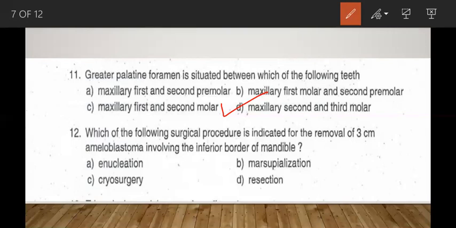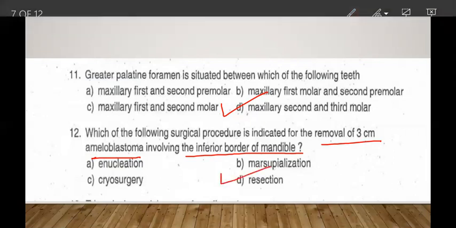Which of the following surgical procedures is indicated for removal of 3 cm of ameloblastoma involving the inferior border of mandible? Options are enucleation, marsupialization, cryosurgery, and resection. Remember, here the ameloblastoma and involving the inferior border of mandible is most important. Having the 3 cm, we have to remove 3 cm of ameloblastoma. So the more correct option is option D, that is resection. Moving to the next question.